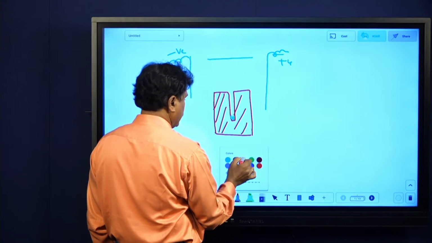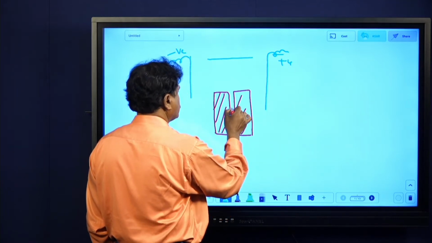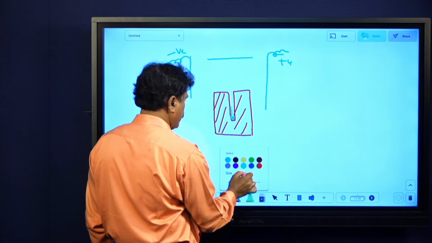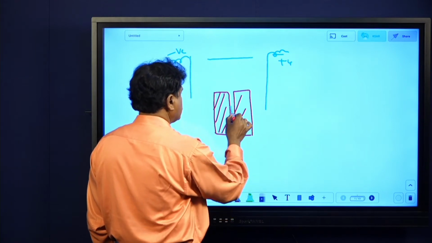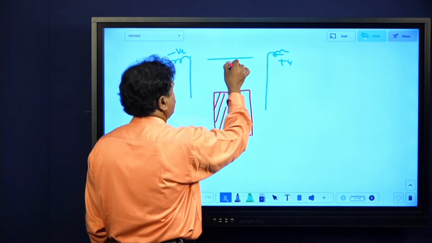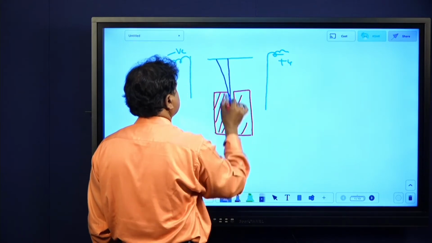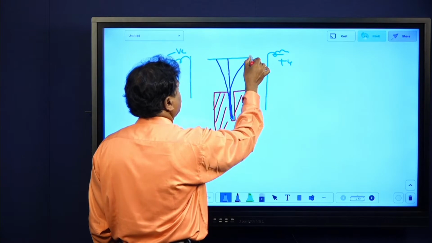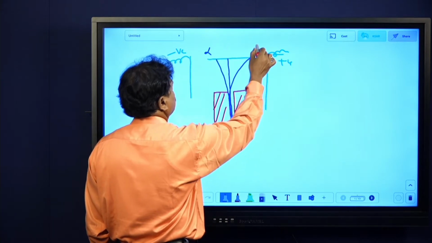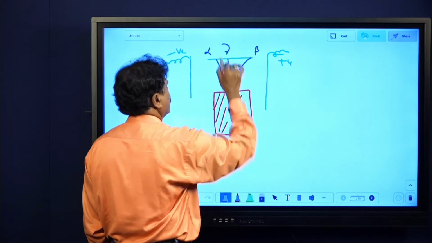One will be going like this directly, one will be going in this way. One is like this, at the middle, and one more radiation will be coming like this, and one more, moving a little away. This is alpha and this is beta and this is gamma.